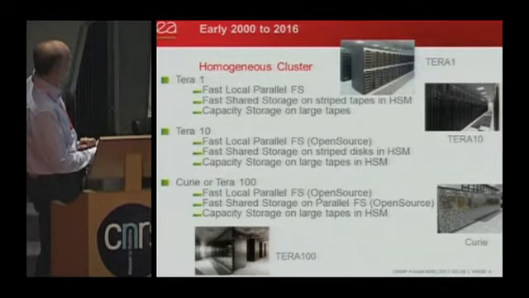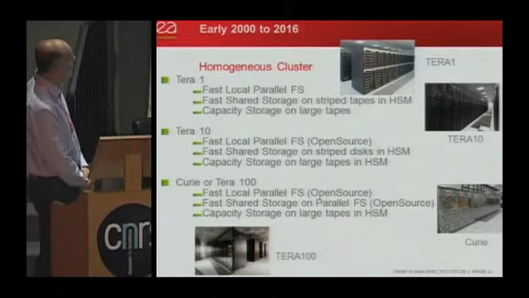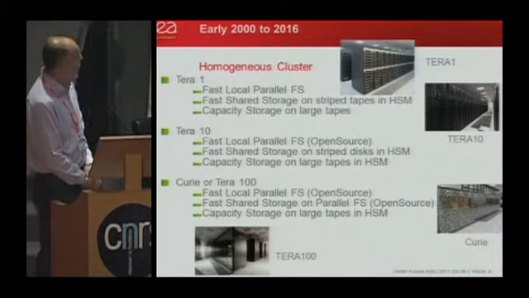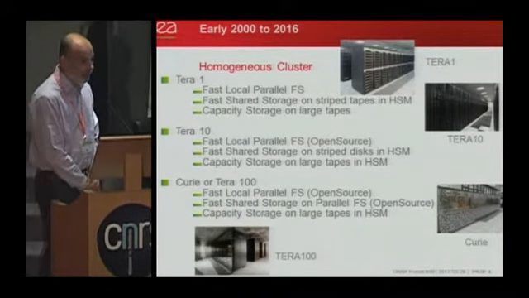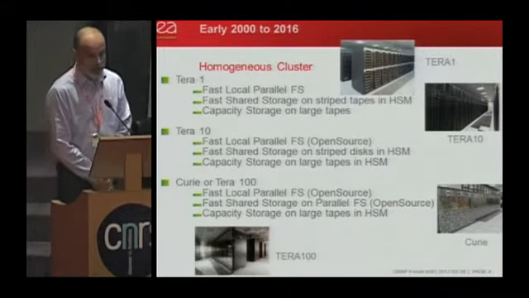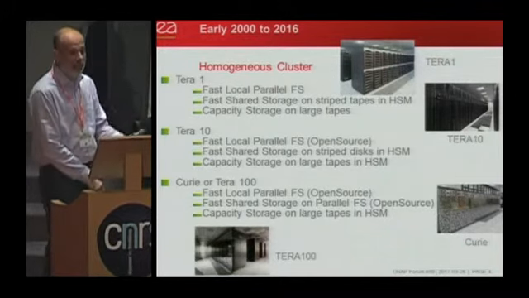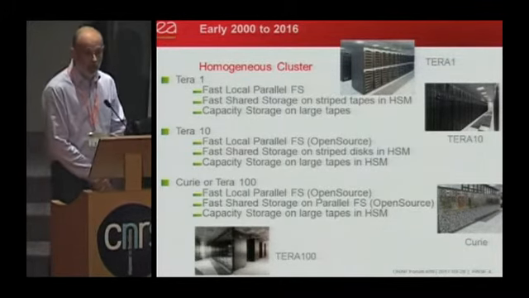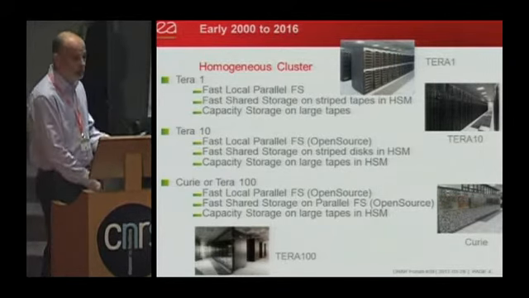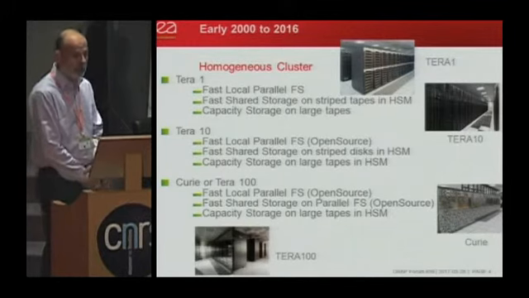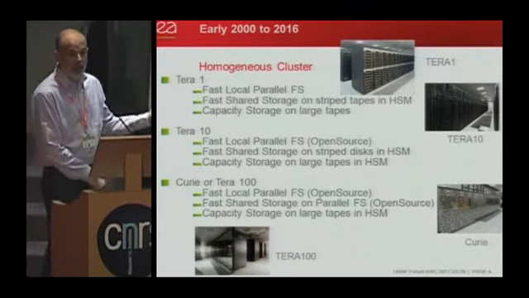A few years later, we still had a fast local parallel file system, but at this time we were moving to an open source parallel file system because we were not very happy with the first one. And the advantage of having an open source file system was not only having the sources, but also having a community with us. So we were able to share the issues and debug them all together, and not only with a single vendor, which at some time did not have a machine large enough to reproduce the bug.